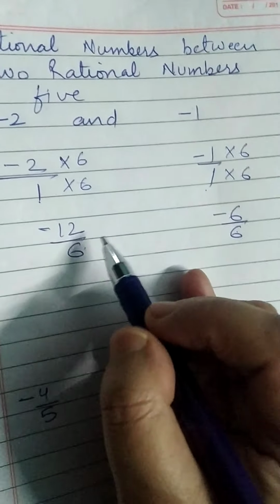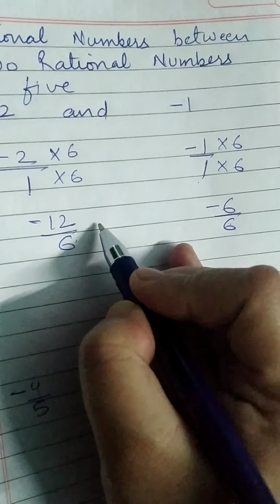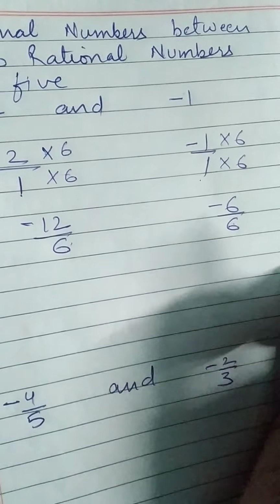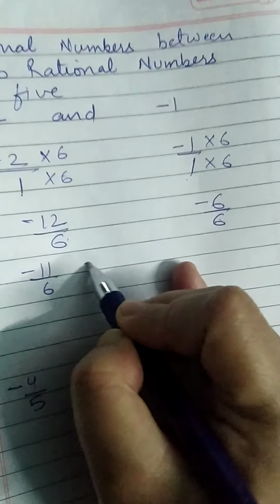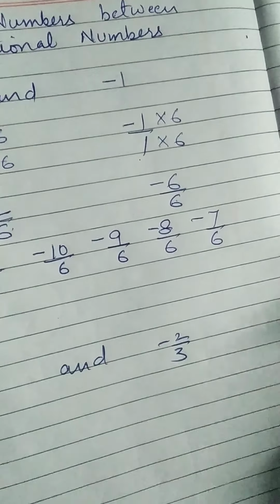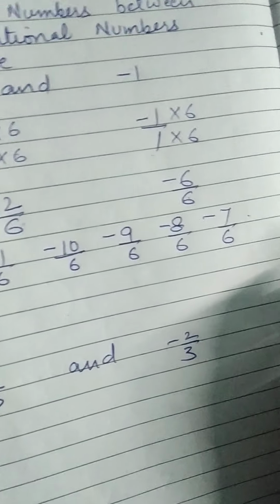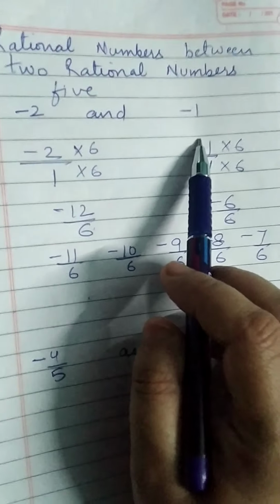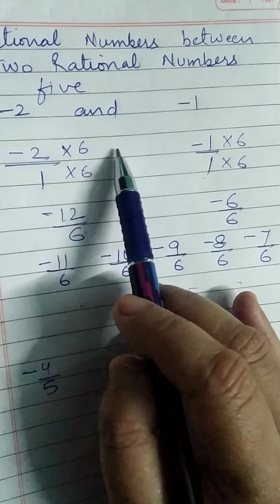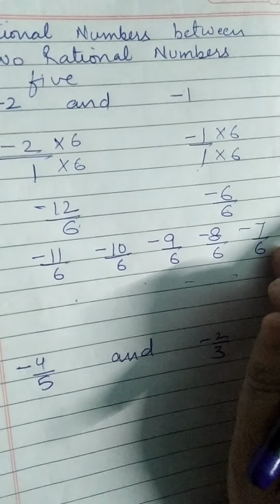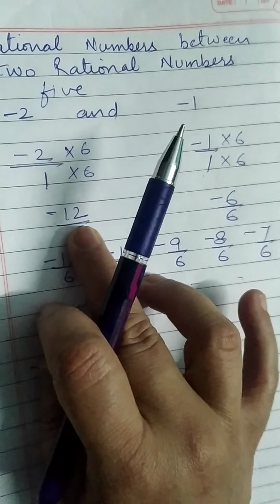इन दोनों के बीच में आपको रैशनल नंबर्स निकालने हैं. So minus 12 upon 6 और minus 6 upon 6 के बीच में denominators are already same. Minus 11 upon 6, minus 10 upon 6, minus 9 upon 6, minus 8 upon 6, minus 7 upon 6. And minus 6 upon 6. Right? So these are the 5 rational numbers between minus 2 and minus 1. You can multiply it by 8 also, 10 also, 11 also. That is your choice. There are n number of rational numbers between these 2 rational numbers.